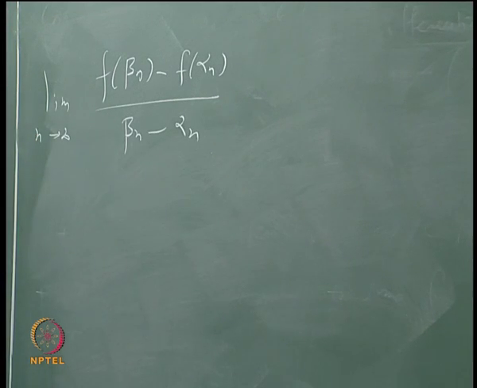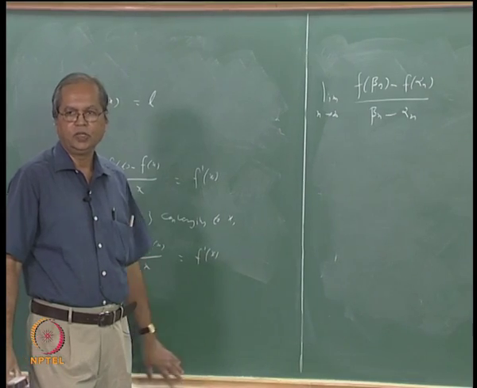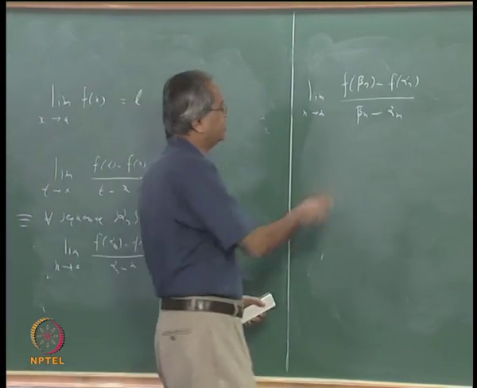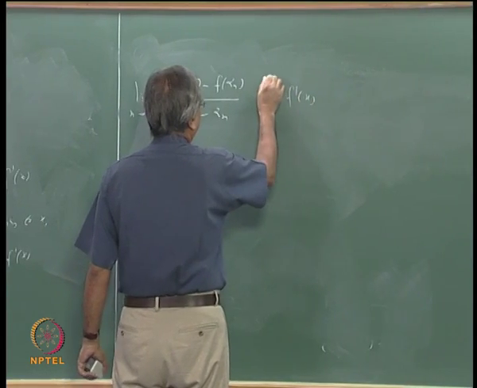Now the question is whether the limit of such a thing is also the same as f prime x.